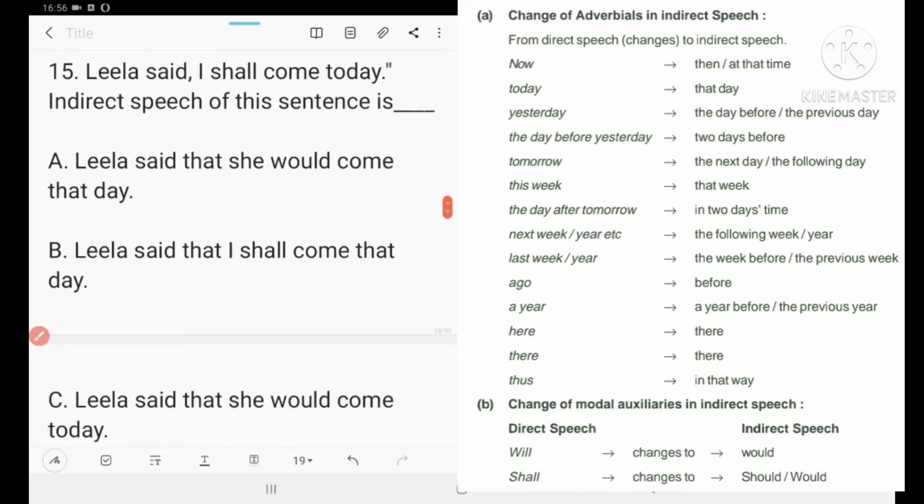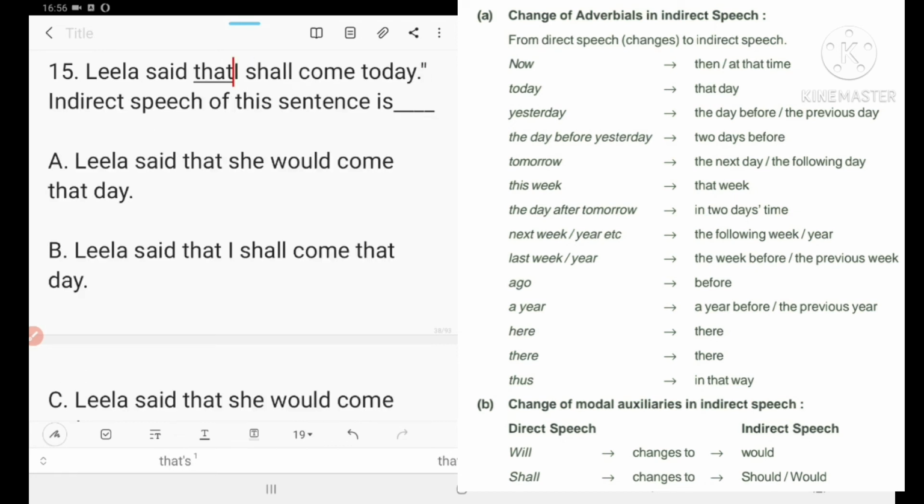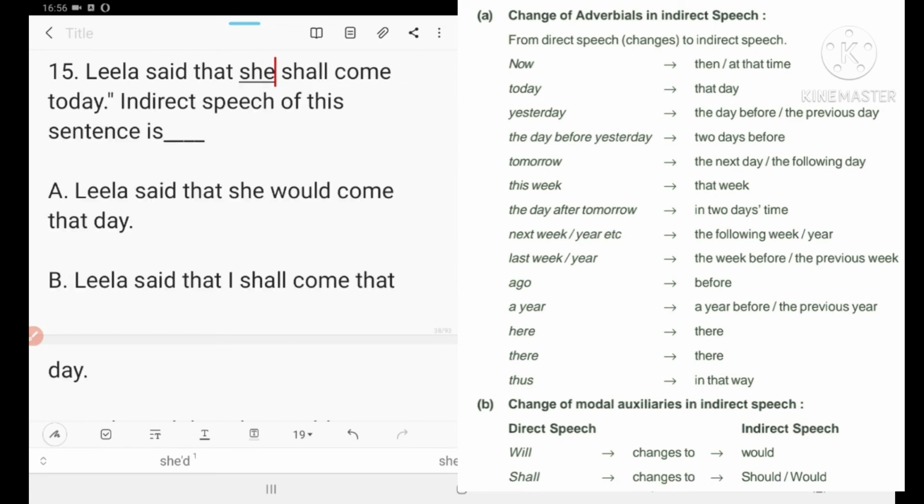Next one is 15. Leela said, "I shall come today." So Leela said that she will come. She will come. Said that Leela said that she would come.